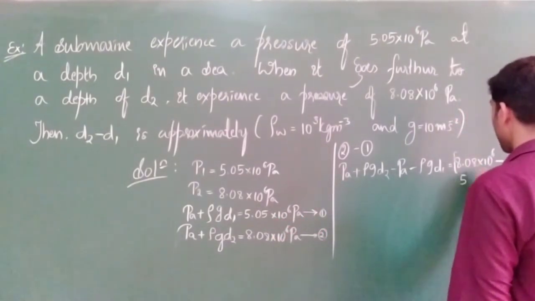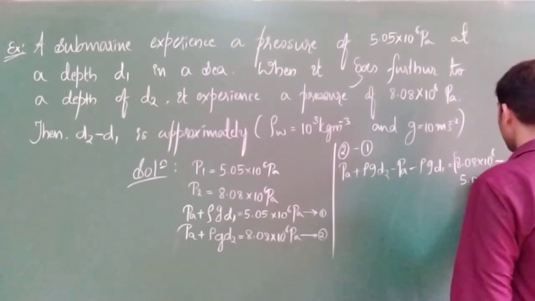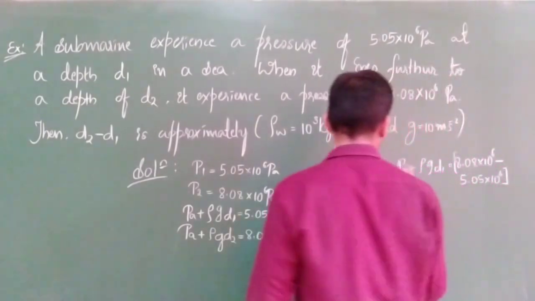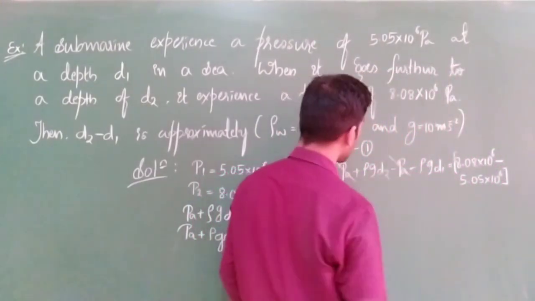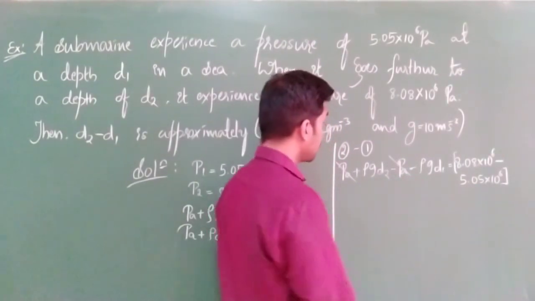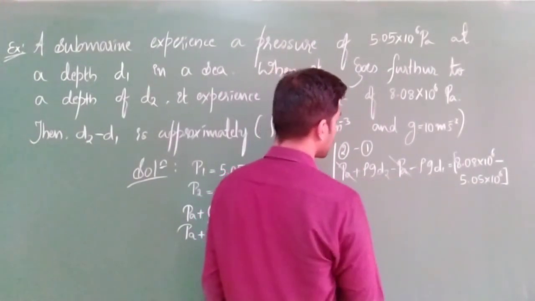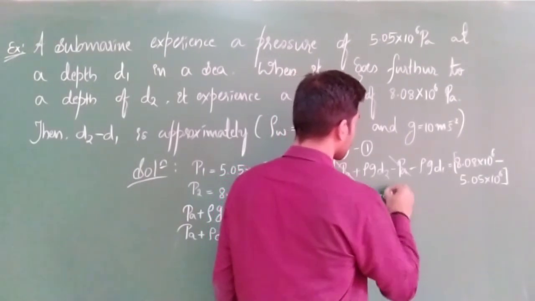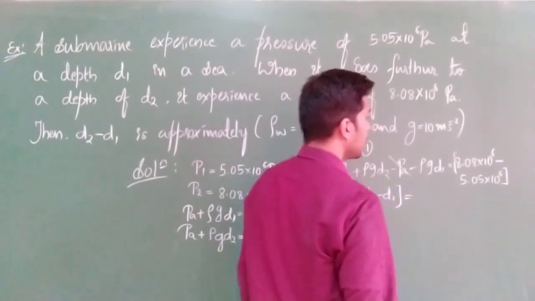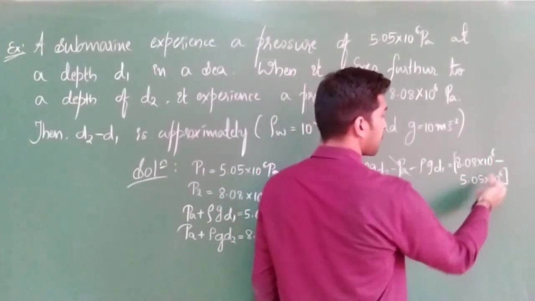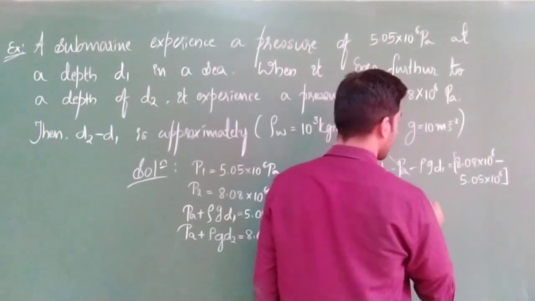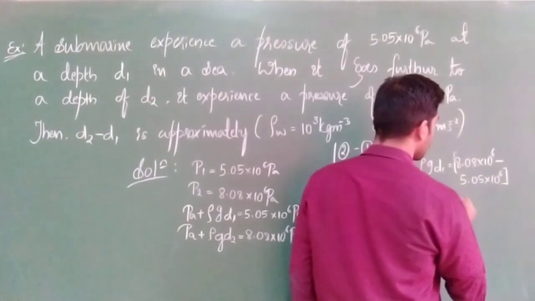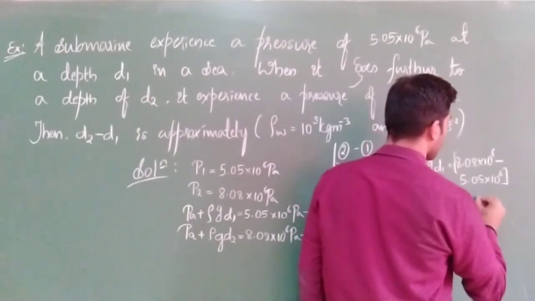Now PA will get cancelled, plus PA minus PA. So we have rho g D2 minus rho g D1. Rho g you can take common: rho into g into D2 minus D1 is equal to 8.08 into 10 to the power of 6 minus 5.05 into 10 to the power of 6. We take 10 to the power of 6 common, so you will be left with 8.08 minus 5.05.